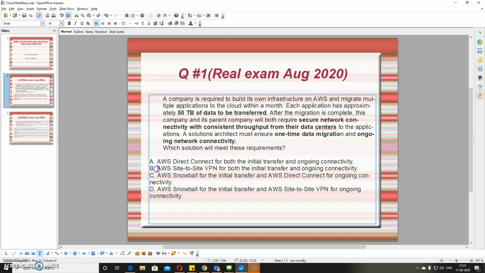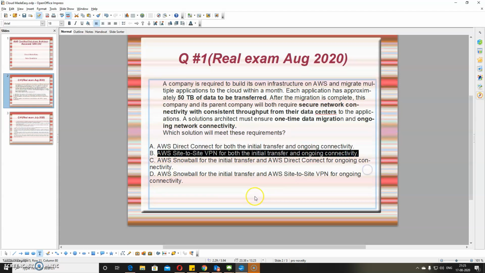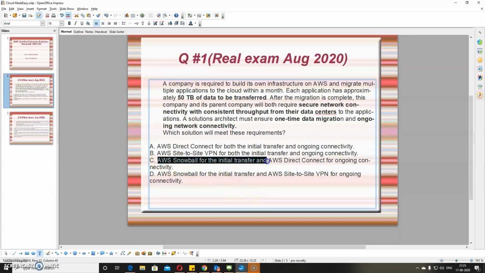I'm moving to the next one, AWS site-to-site VPN, which is again a feasible approach for both initial transfer and ongoing connectivity. But again, I would not recommend it for the initial one, so I just wanted to skip this one. Next, AWS Snowball for initial transfer, absolutely perfect.